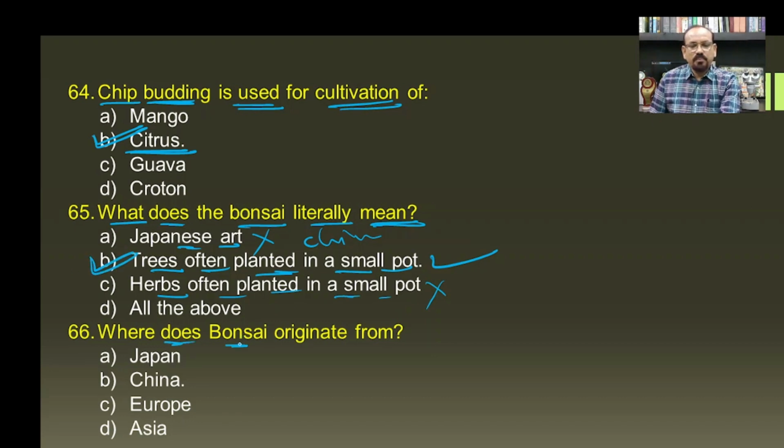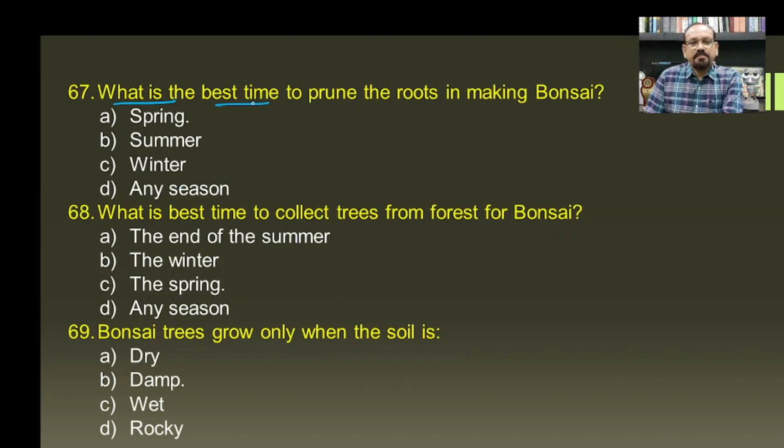Then where does bonsai originate from? As we have seen, it is a Chinese art, and hence China will be the correct answer for this question. Then what is the best time to prune the roots in making bonsai? So if you see the spring, summer and winter season, then the spring is the best time for pruning the roots in making the bonsai, because during the spring again there is a growth of the roots immediately and the plant remains as it is.